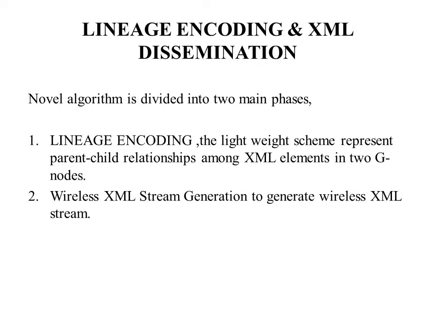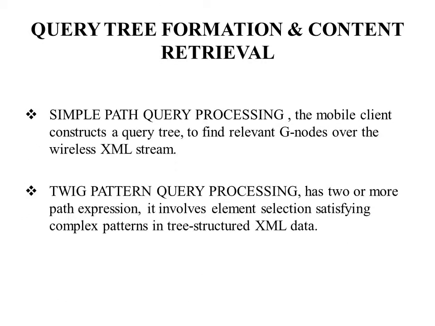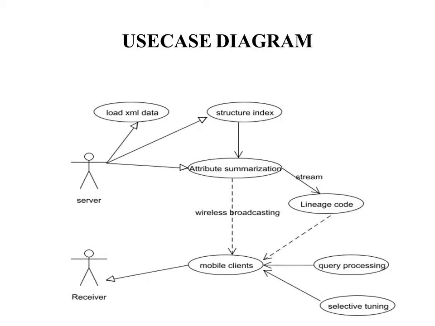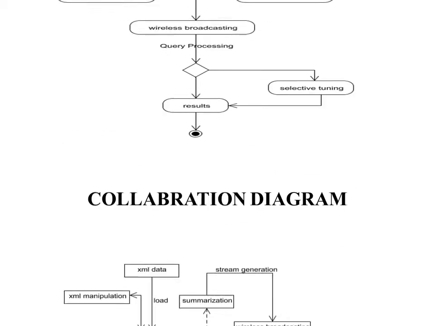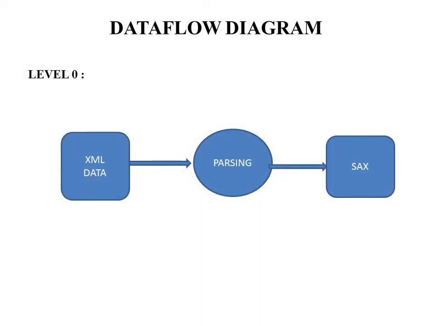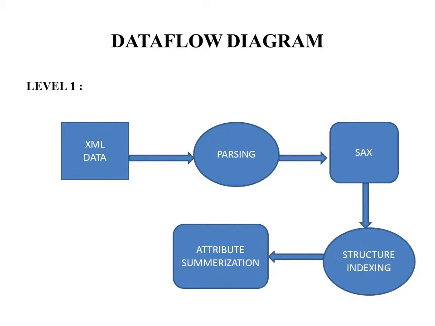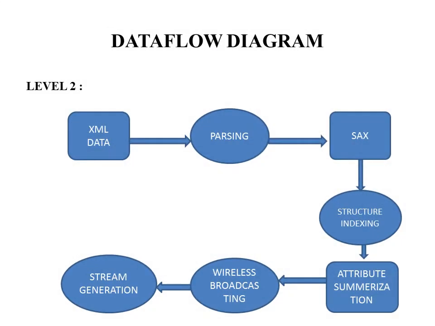Next module is lineage encoding and XML dissemination. Here we are going to see a novel algorithm, lineage encoding and wireless XML stream generation. Next module we are going to see is query tree formation and content retrieval. Here we are going to see simple path query processing and Twig pattern query processing. Use case diagram, sequence, activity diagram, collaboration, data flow diagram, data flow diagram level 1, data flow diagram level 2,